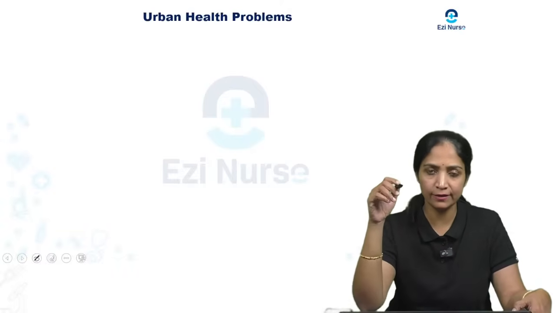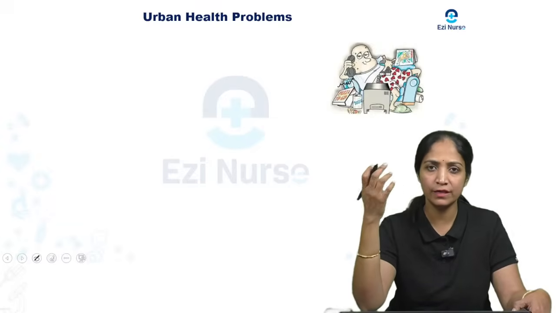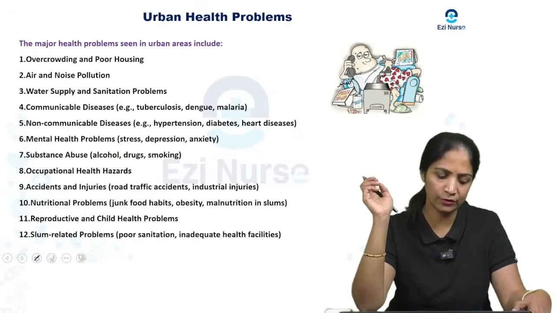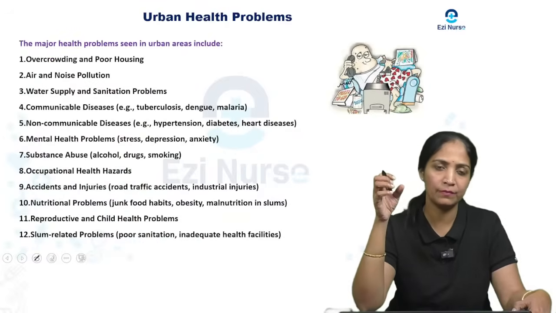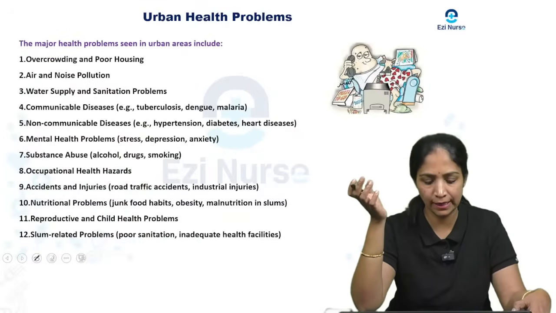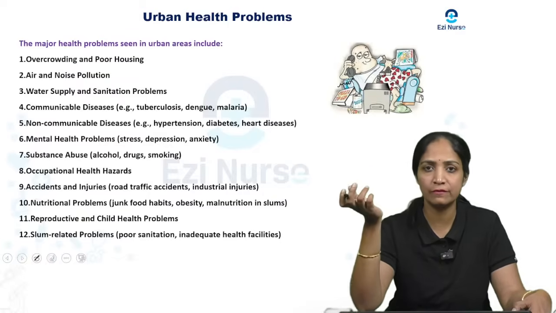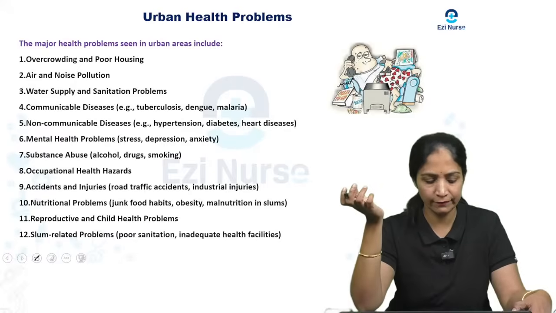Next, coming to another topic, urban health problems. What are the main urban health problems you see in the people in society? The major health problems in urban areas influence the people living there.